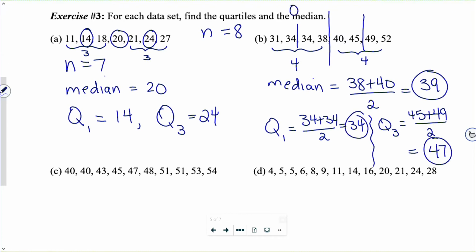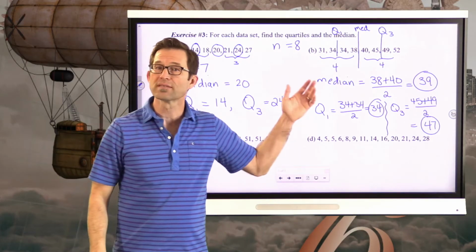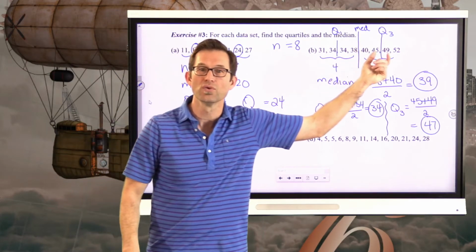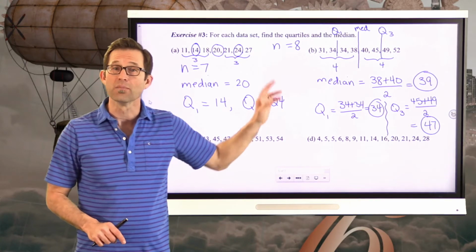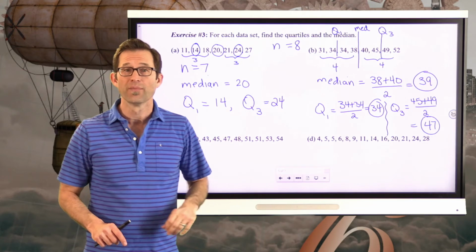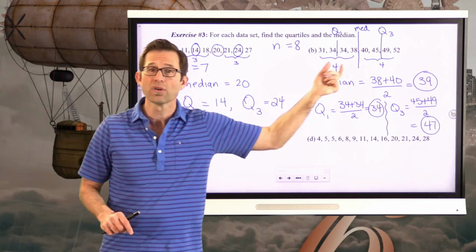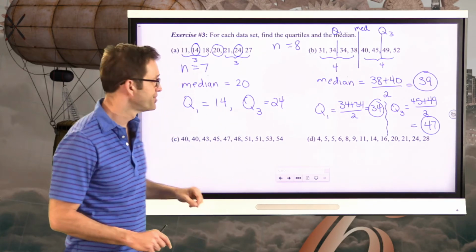All right, so I've got Q1, the median, and Q3, always. And again, it just slices this data set up into 2, 2, 2, 2. It quarters it. That one's pretty easy because 8 is easily divisible by 4, so I should have 2 values in each quarter.